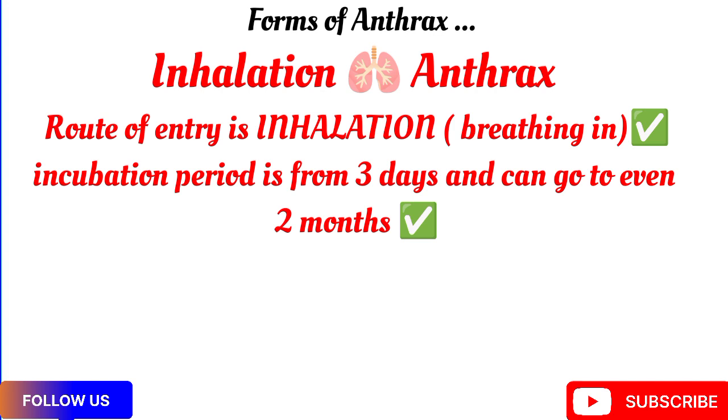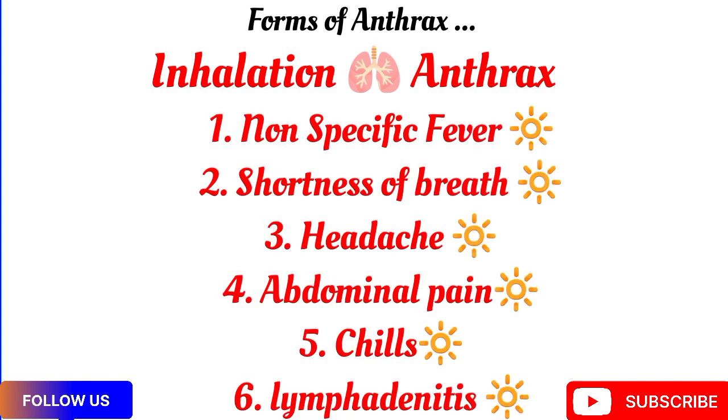So do not get tricked that you do not have anthrax from there. It has non-specific signs and symptoms. So a patient can present with non-specific fever, shortness of breath, a headache, abdominal pain, chills, including lymphadenitis. Pulmonary anthrax is deadlier than cutaneous anthrax.